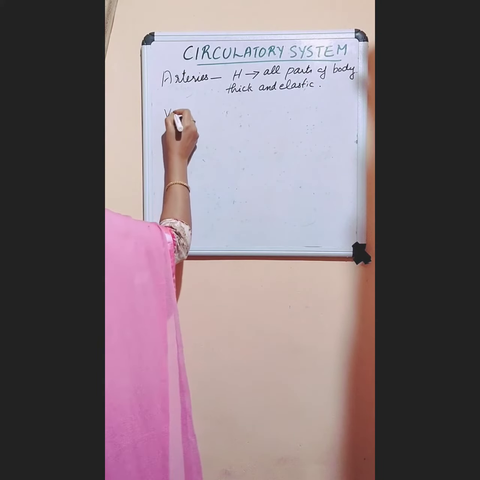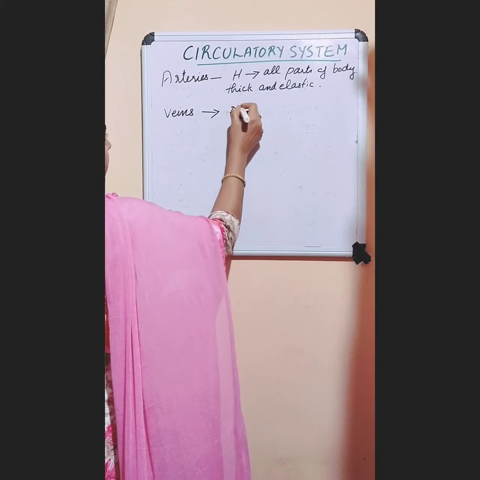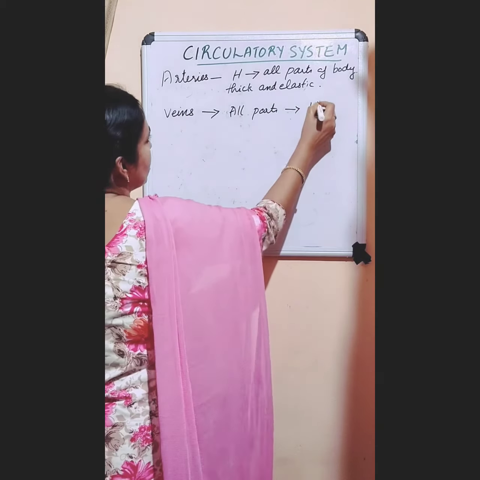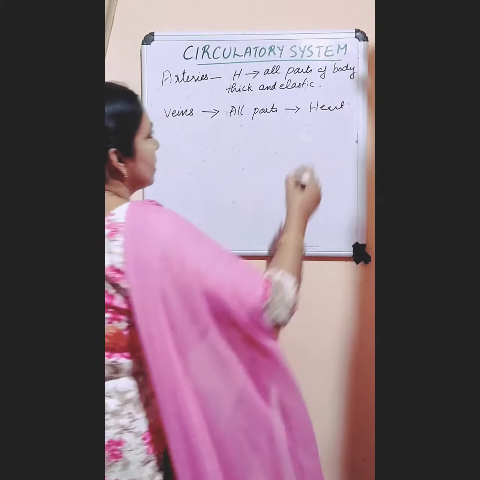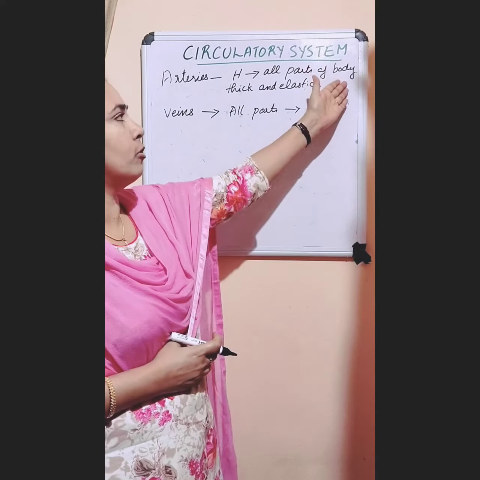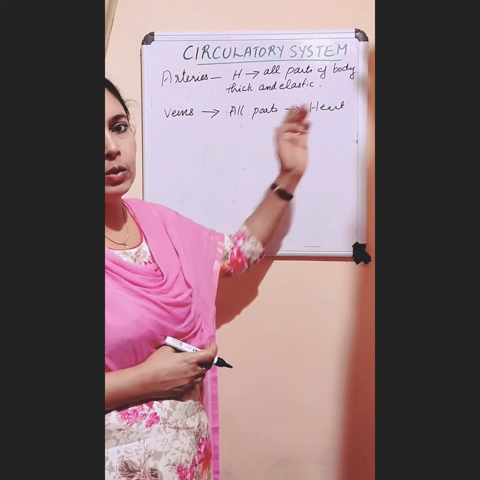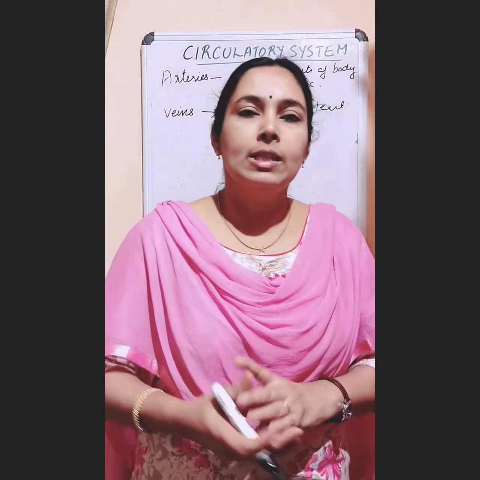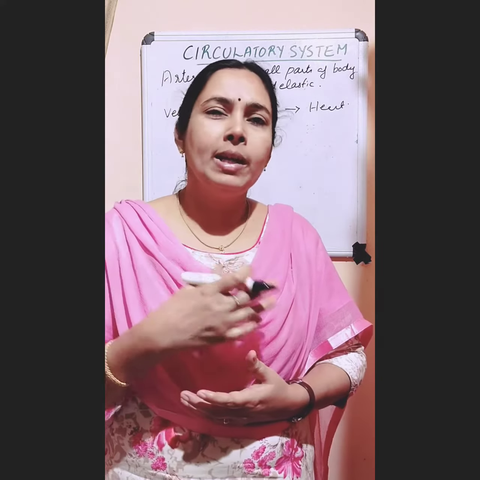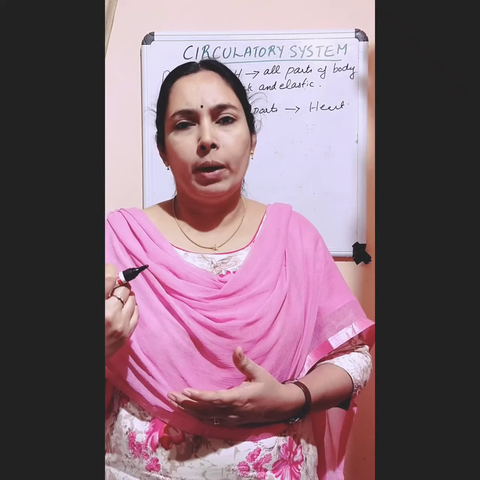Okay, then we can look at veins. Veins carry blood from all parts of the body back to the heart. So arteries carry blood from the heart to all parts of the body, and veins carry blood from all parts of the body back to the heart. Since it is carrying blood from the body to the heart, blood is not under high pressure. So blood is flowing with low pressure.